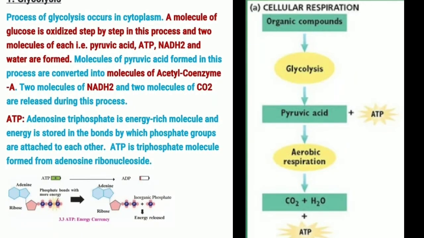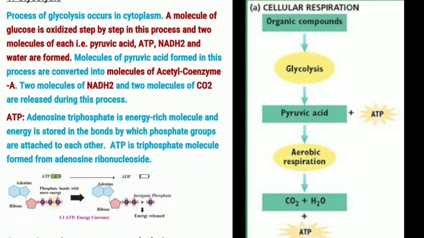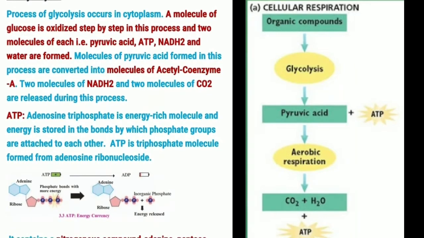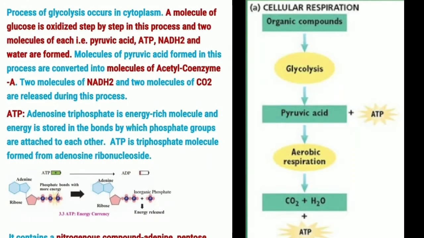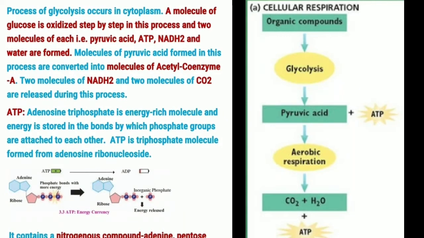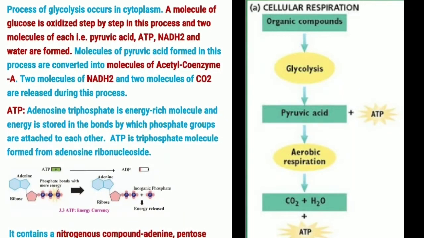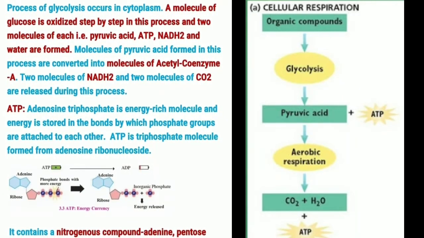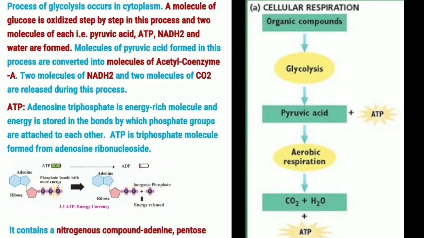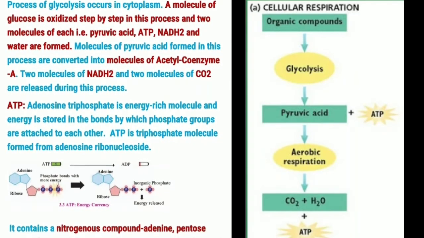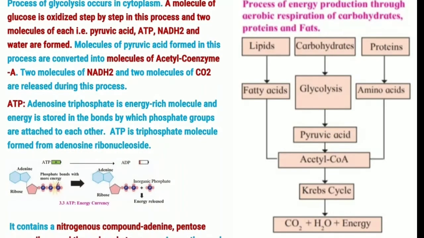In glycolysis, the glucose which is inside the cell, as we can see in the diagram, is oxidized and produces 2 molecules of pyruvic acid and energy. This energy is in the form of ATP.